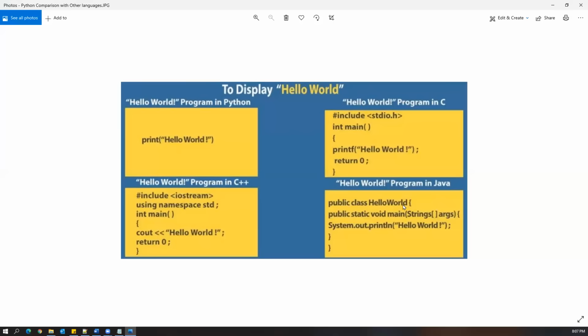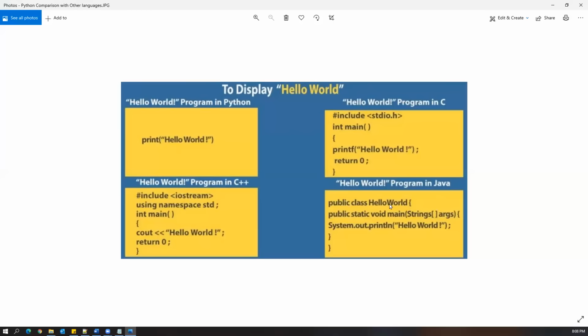At least we have to write 3 to 4 lines of code in Java. And similarly, if you go with C and C++ also, we have to write multiple lines of code. So you can look at a simple example of how Python is very simple and very easy to learn. Here, if you want to start with Java or C or C++, we need to understand multiple keywords. What is int, what is main, what is printf, what is return.